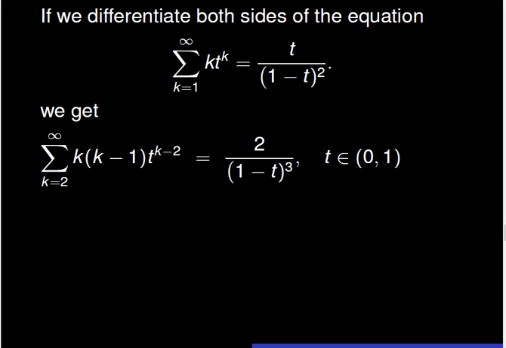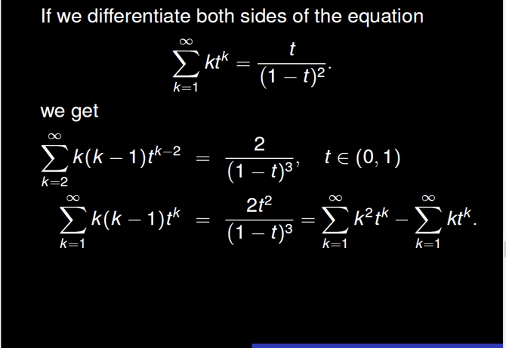In order to compute the variance of x, we will repeat the same process. We will differentiate the series k t to the power k, for k going from 1 to infinity. When we differentiate the series, we see that the series with leading term k times k minus 1 times t to the power k minus 2, for k going from 1 to infinity converges to the fraction 2 over the quantity 1 minus t cubed.